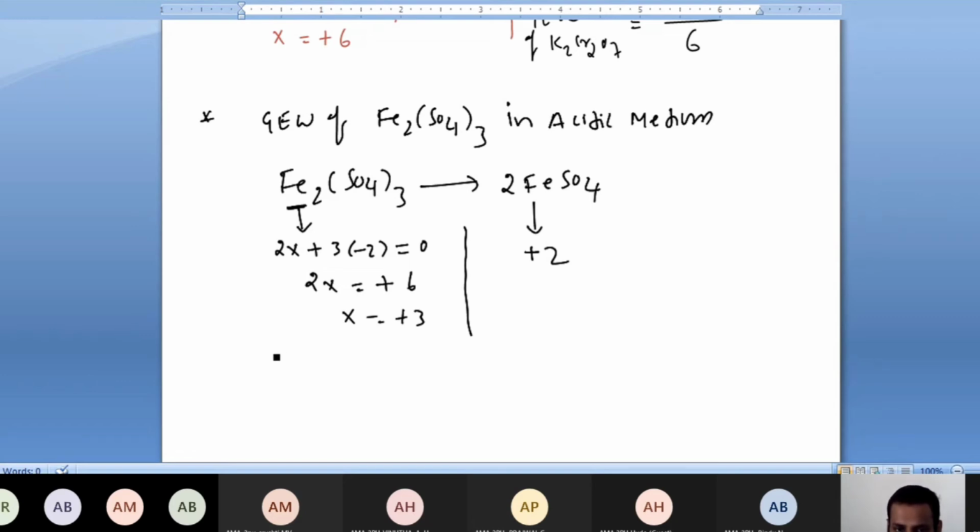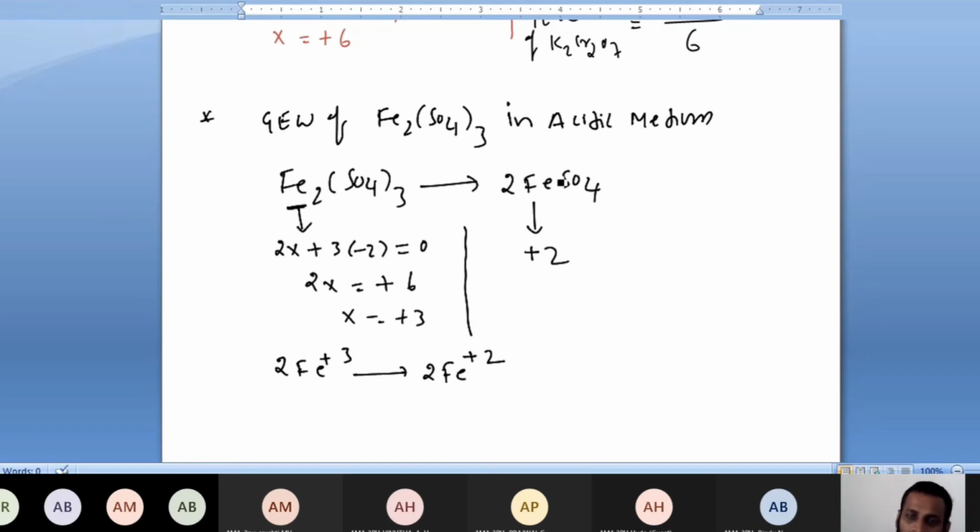Okay, like that you have to. Because here I can write 2 Fe3+ now converted to 2 Fe2+. This is the meaning. So actually the first one, what I have given, is ferric sulfate and this is ferrous sulfate.